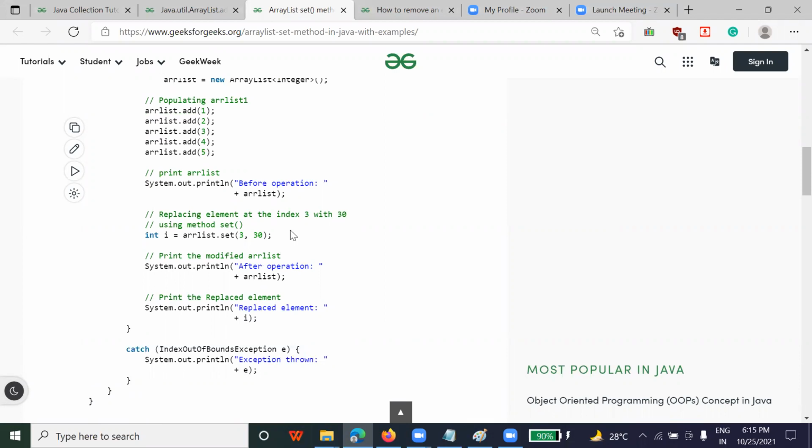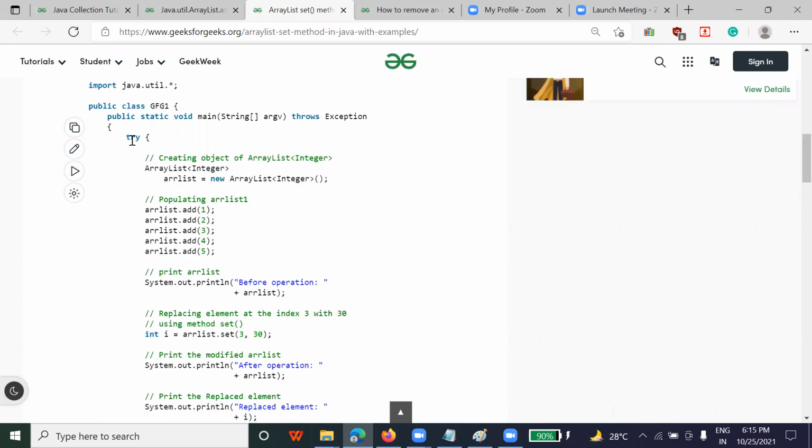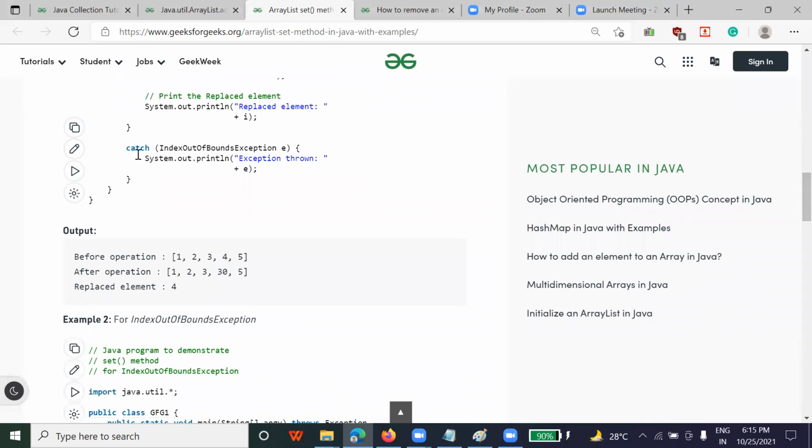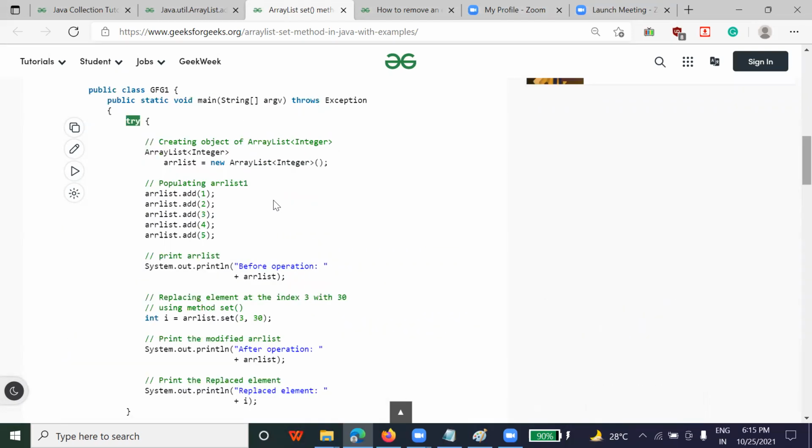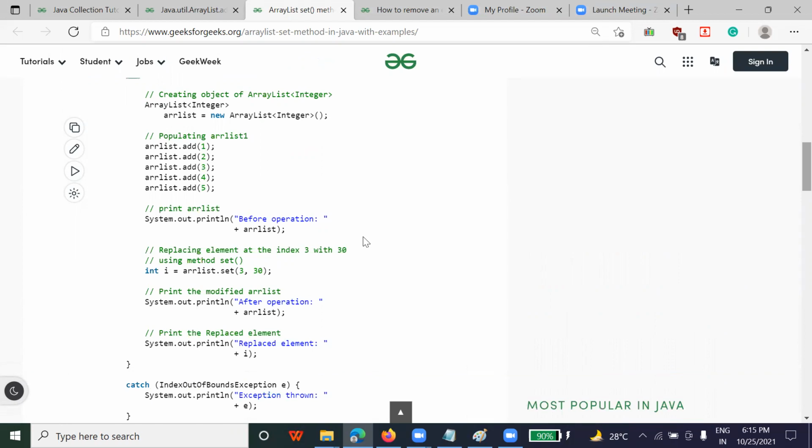See, in the industry we write code in two blocks, try block and catch block. You can see here, the complete code is written in the try block and the respective catch block is there. Why do we write in a try and catch block? Normally, if any error occurs in this code, your program will still run. It will not give any output, but it will still run.